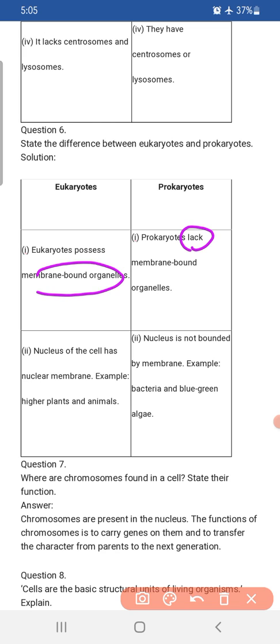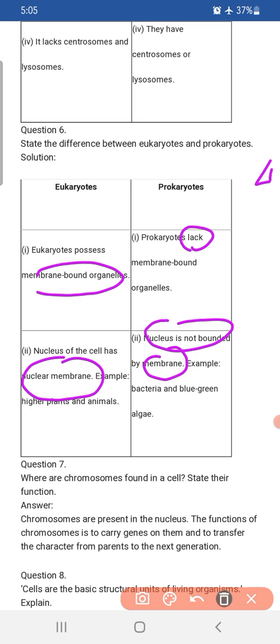The nucleus of the cell has a nuclear membrane. That is why they are called eukaryotic organisms, right? Whereas in prokaryotic organisms, the nucleus is not bounded by a membrane. Whatever the genetic material is present inside the organism, it is freely moving inside the cell. It is not in one particular membrane. For example, bacteria and blue-green algae.